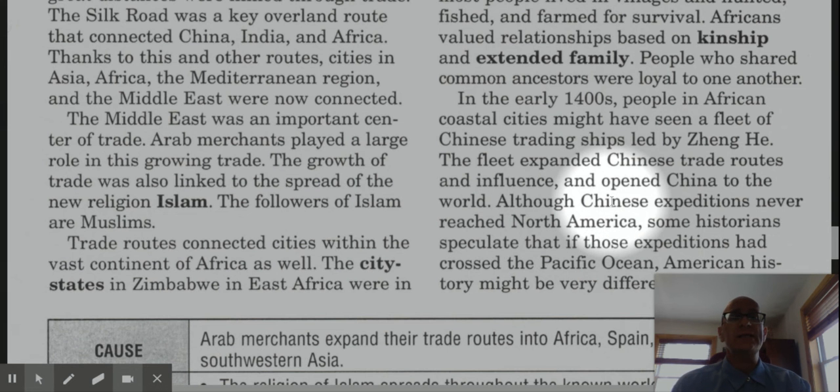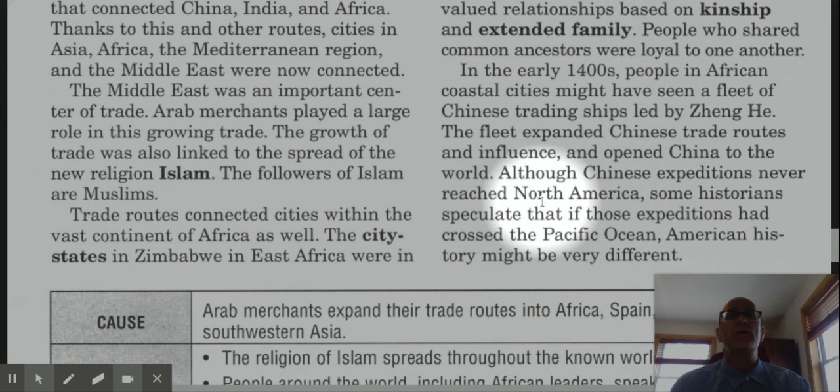And although Chinese explorations and expeditions never reached North America, some historians speculate that if those expeditions had crossed the Pacific Ocean, American history might have turned out very different. But for reasons that we will discuss in class, Chinese influence did not expand and reach to North America, and we'll discuss why in detail in class.